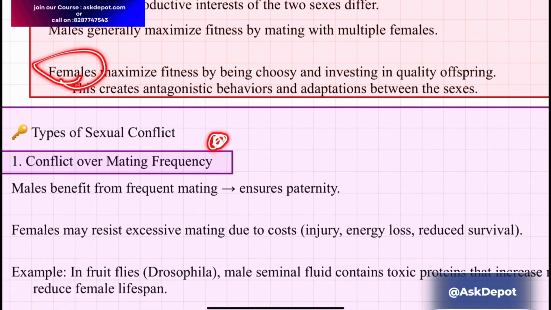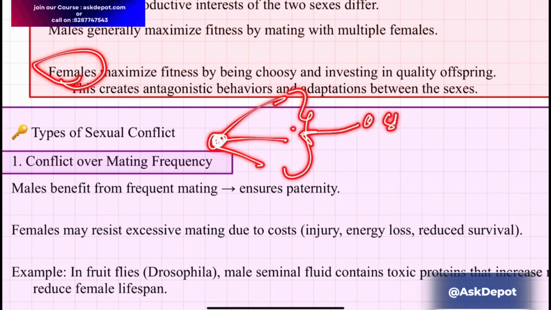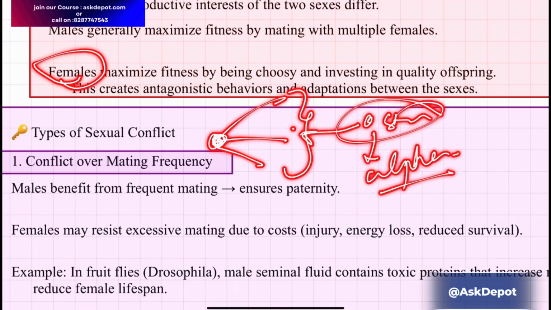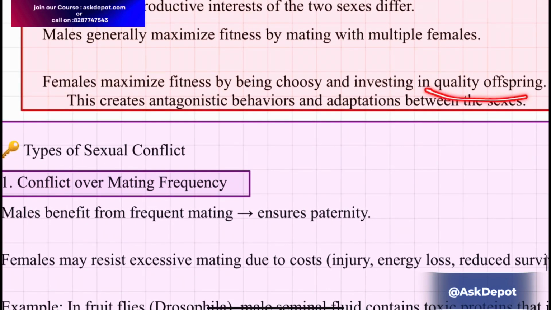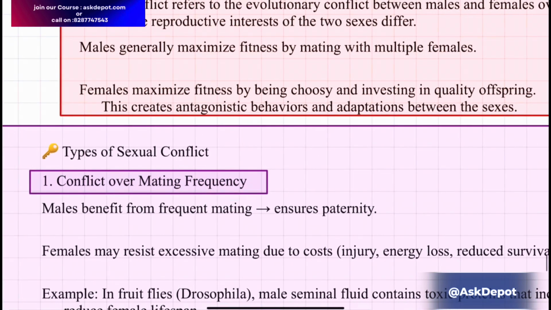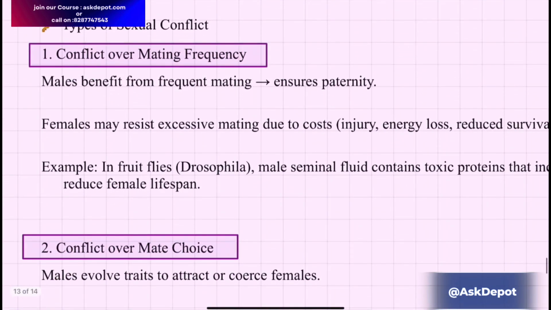But females, instead of choosing many males, will be very choosy. They will pick one strong male, usually called the alpha male, and invest in the quality of the offspring. This creates antagonistic behavior, and it also helps in the adaptation between the sexes.